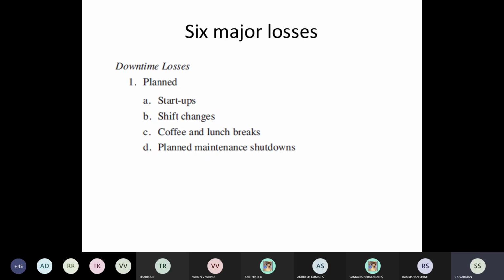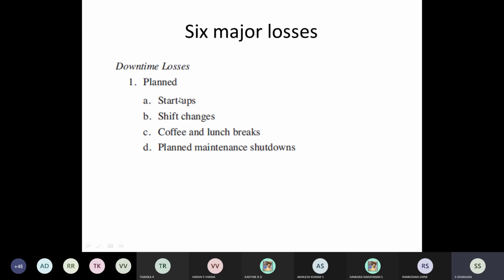Operators, and then the planned maintenance shutdowns. Sometimes for some critical machines, they have to be stopped for some time. We have to do some maintenance, and only then the next shift. So these are all planned. These are not breakdowns.